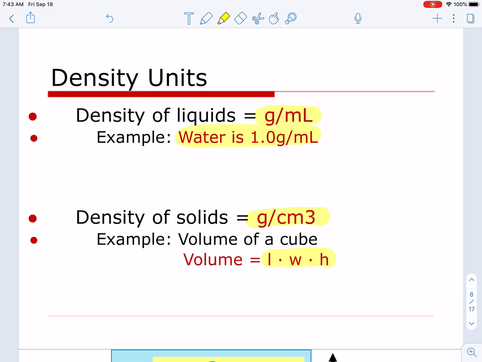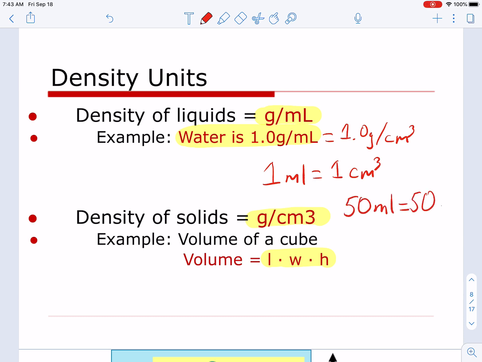Now I need you to realize, however, that 1 milliliter is equal to 1 centimeter cubed. In other words, they're exactly the same thing. So we can say that water has a density of 1 gram per milliliter, or we can say that water has a density of 1 gram per centimeter cubed. They're the same thing. So if I have 50 milliliters of a substance, we know that's equal to 50 centimeters cubed of that substance. So it's an easy 1-to-1 ratio. Just want you to get that in your head. Grams per milliliter, grams per centimeter cubed, either one of those units work well.